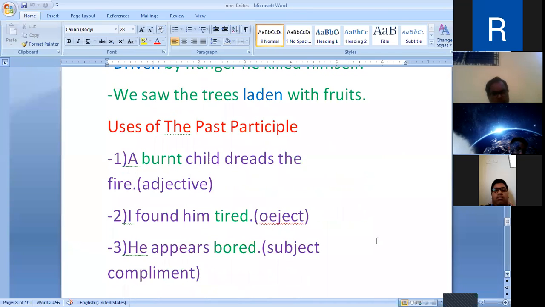Past participle is a non-finite verb. It is the third form of the verb and may be used as an adjective placed before the noun.